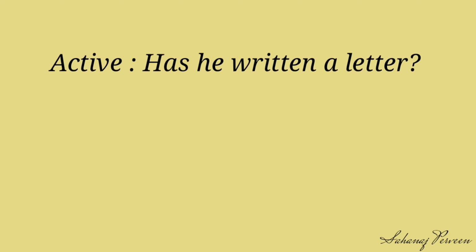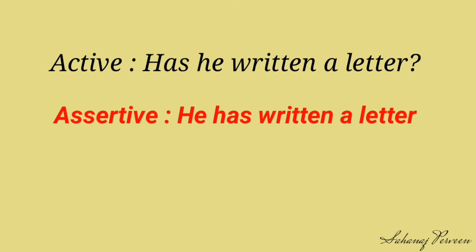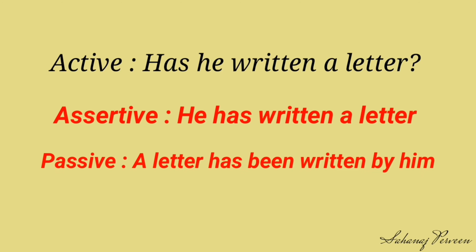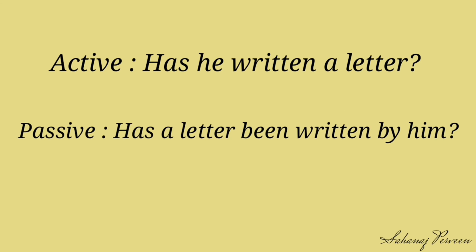Number 2. Active: Has he written a letter? Converting it into assertive, it becomes: he has written a letter. Applying the next 5 steps, it becomes: a letter has been written by him. Converting it back into interrogative, it becomes: has a letter been written by him?